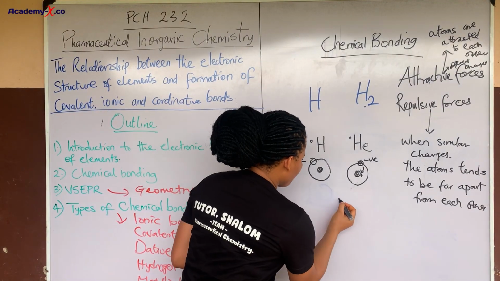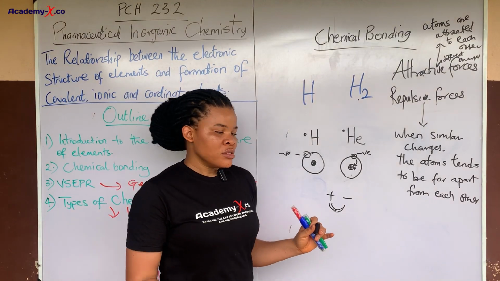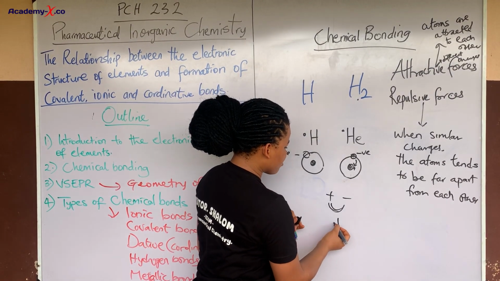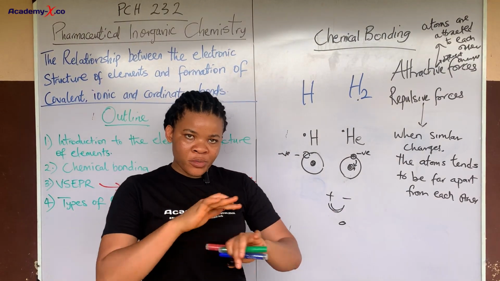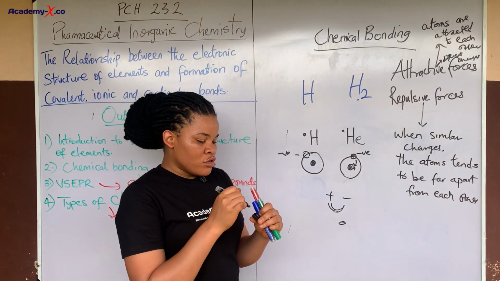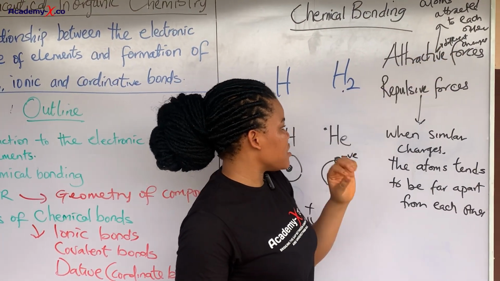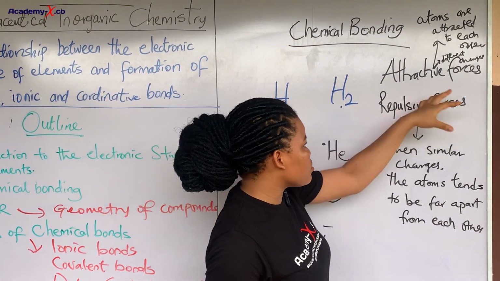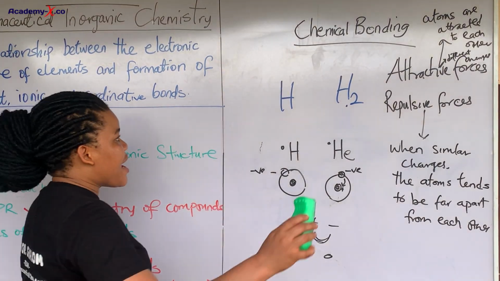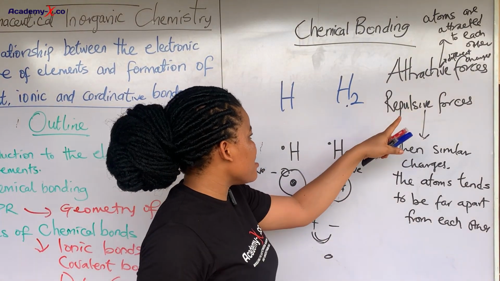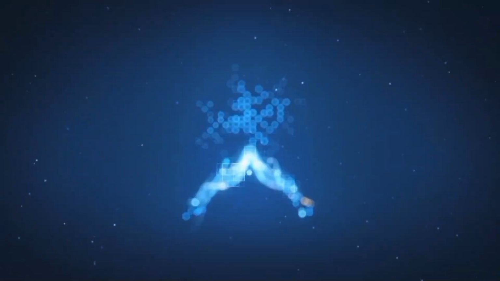You know, when you have plus and negative, so there's going to be what? Attraction. So when this attraction occurs, they cancel out and the net charge is now going to be 0. They become stable. So at 0 they are stable. So now when the attractive forces in a compound are equal to the repulsive forces, that is when there is an equality between the attractive forces and the repulsive forces, that will give rise to what we know as